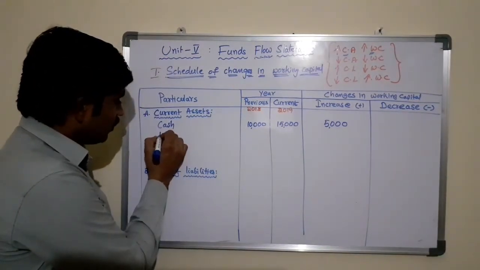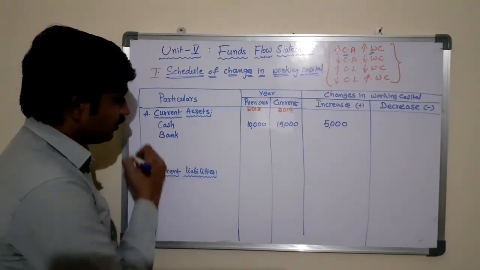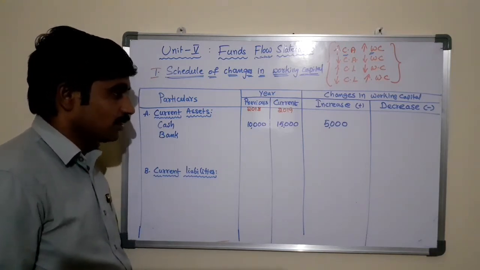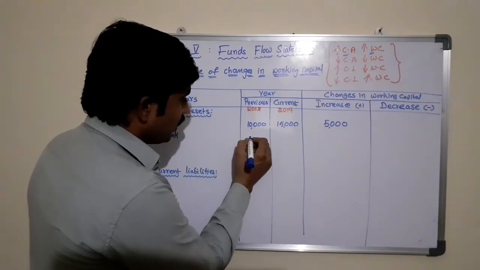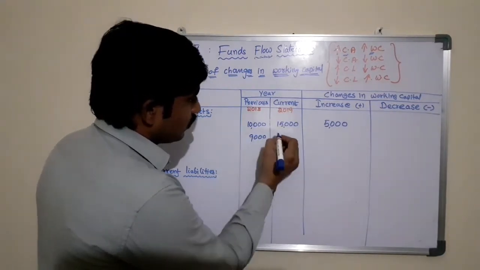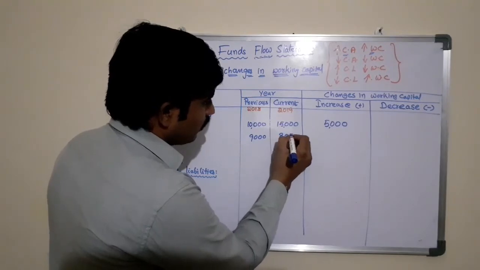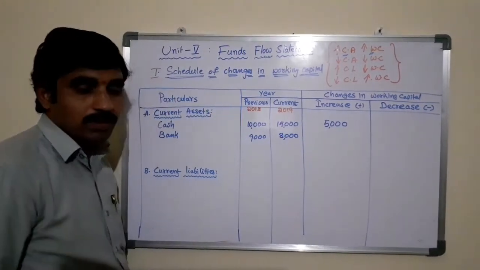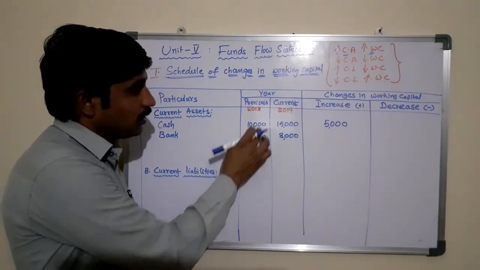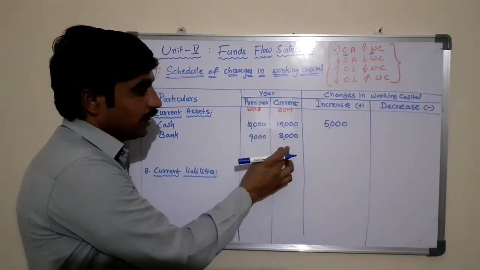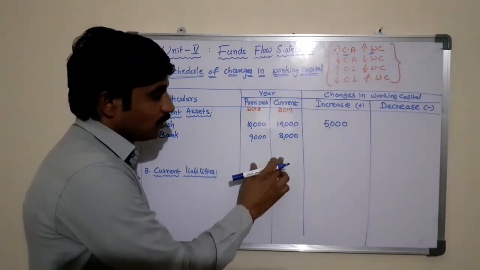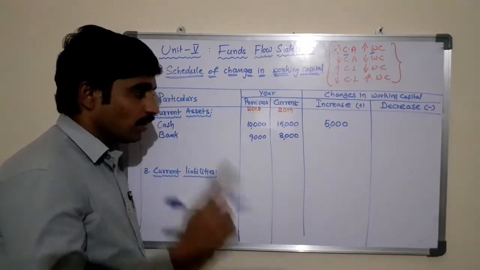Let us take one more example. Bank. There is an item called bank, which is also one of the current assets. In the year 2018 it is 9,000 rupees, whereas in 2019 it is only 8,000 rupees. By comparing these two, the difference is 1,000.